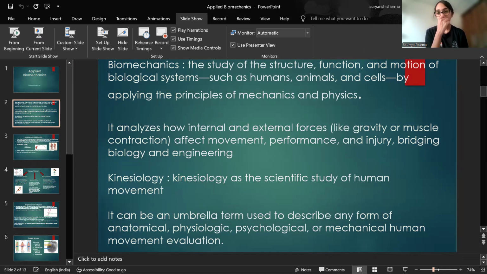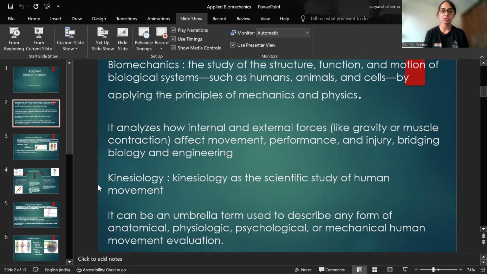But if I'm talking about the term kinesiology, right? Kinesiology specifically is the scientific study of human movement evaluation, right? जब भी हम humans का movement का evaluation करते हैं, right? How are our muscles acting? What is the gravity having the force on our muscle? Okay. What is the torque? What is compressive force? What is bending force? What are the changes that it is leading to? जब भी हम ये सारी चीजों का analysis only human movement के perspective से करते हैं, basically that is known as kinesiology. Okay.